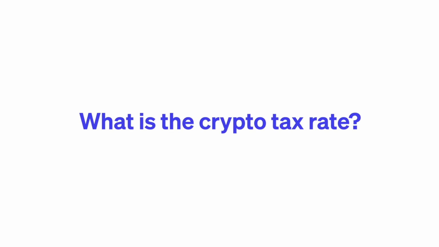What is the crypto tax rate? Capital gains earnings can be taxed according to two different scales. This is because the IRS wants to encourage traders to make long-term trades, so it taxes them at a lower rate. If you hold an asset for a year or less, you've realized a short-term gain. These are taxed at the rate at which your ordinary income is taxed, which generally ranges from 10 to 37%. Things are different for long-term capital gains. If you hold an asset for more than a year before selling or exchanging it, your profits receive the lower capital gains tax rate, which can be 0, 15%, or 20%, depending on your gross income. For this reason, from a tax perspective, it's often advantageous to prioritize long-term trades.